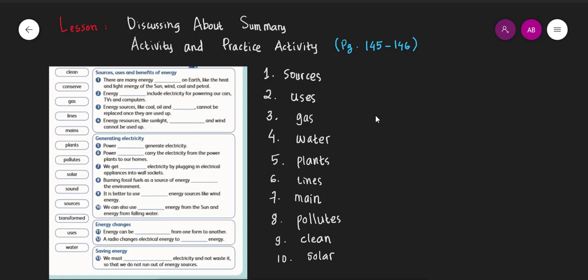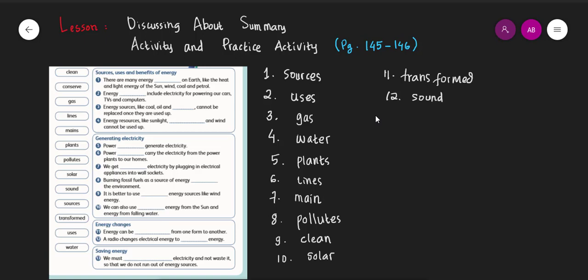Okay, next is about energy changes. Number 11. Energy can be from one form to another. Okay, the answer will be transform. Number 12. A radio changes electrical energy to, of course, we can hear the sound from the radio, so it will be the sound.